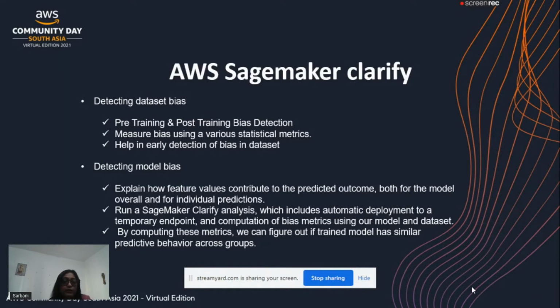Then why are we talking about SageMaker Clarify? As we heard in our first keynote and last two keynotes, when we are trying to build a production ready machine learning system, we need to look at the data volume and the infrastructure. In a lot of cases, it is very difficult to build that kind of infrastructure in our on-prem data center.